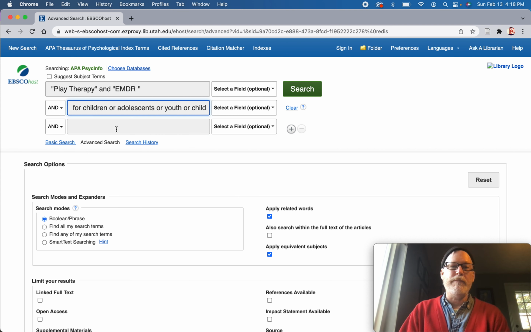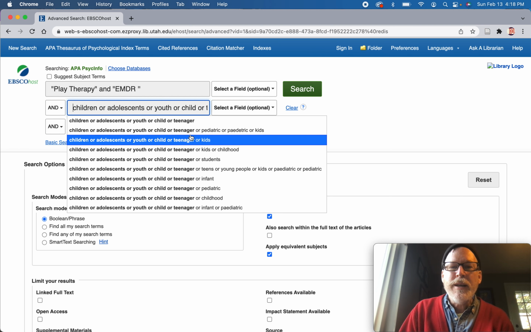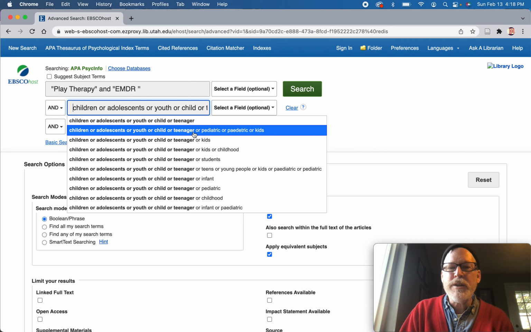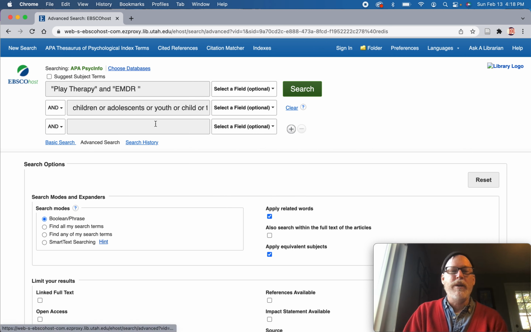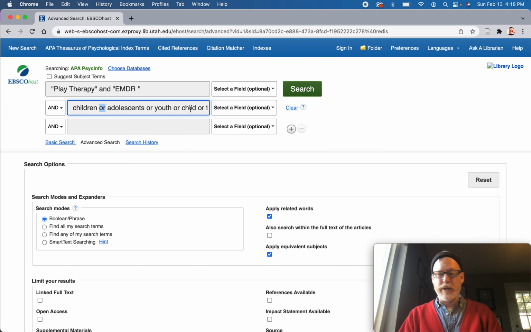So we can catch all of them, and it's still talking about that population. Oh, there's even pediatric, another spelling of pediatric. Okay, so you could mess around with these as you go. But what the "or" means is it's going to look for play therapy and EMDR, and then out of the articles that it returns with those in it, then it's going to look for this word or this word or this word or this word, so we can catch all those different iterations.